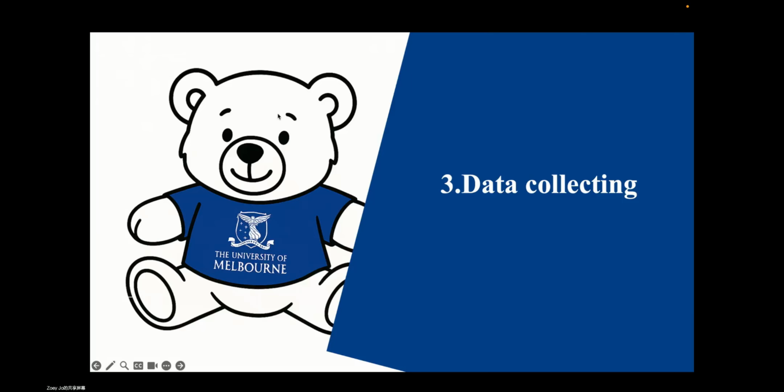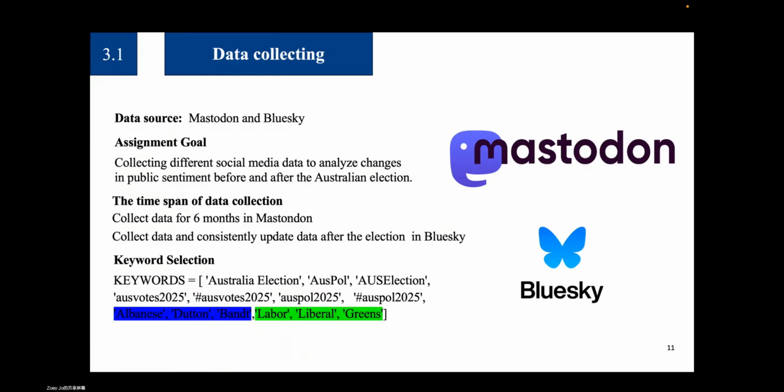Thank you. To analyze the change in public sentiment before and after the Australian election, we searched many different social media platforms. Finally, we decided to choose two famous and large platforms, Mastodon and Blue Sky. In Mastodon, we collected data for six months before and after the Australian election, and we consistently update data from Blue Sky after the election.